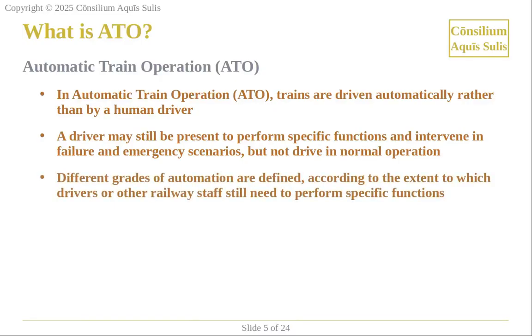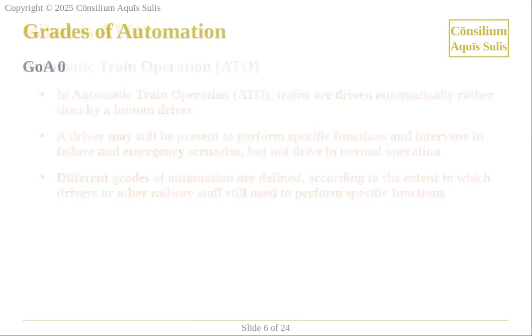ATO is defined at different grades of automation, from 0 to 4. These reflect the extent to which the driver, or other railway staff, still needs to perform specific functions and intervene in failure and emergency scenarios.